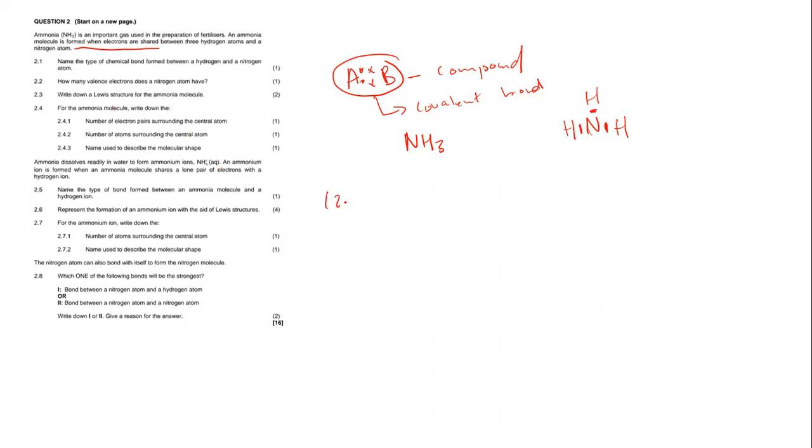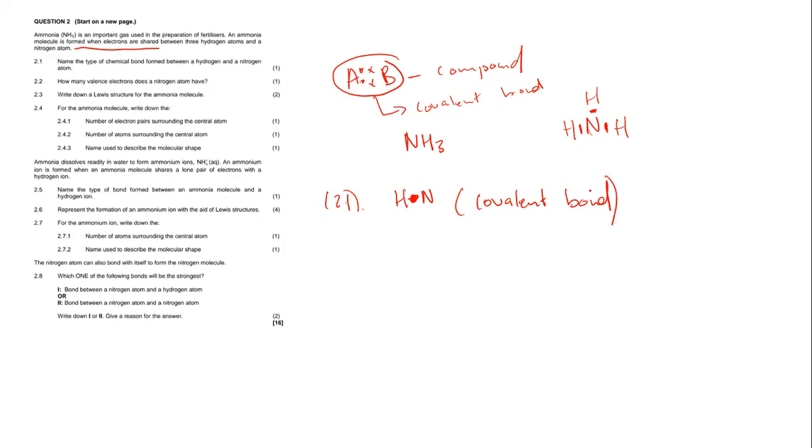Most definitely, we start with question number 2.1. Now 2.1 says to us, name the type of chemical bond formed between a hydrogen and a nitrogen atom. So basically, the type of bond that exists between a hydrogen atom and a nitrogen atom, the answer will be covalent bond.